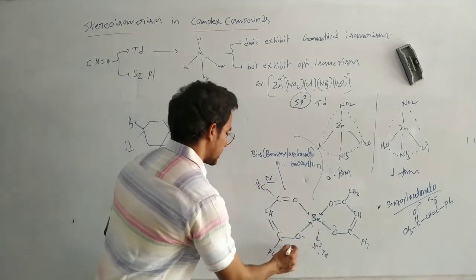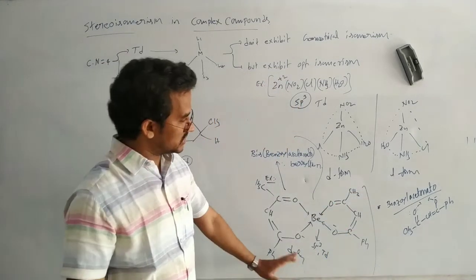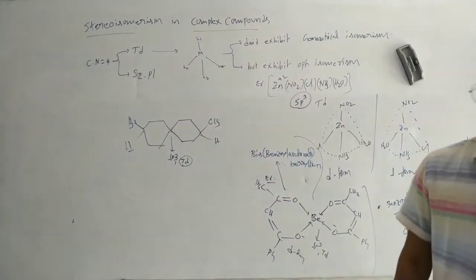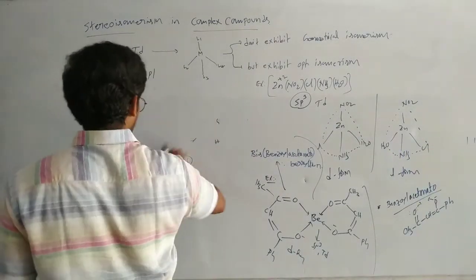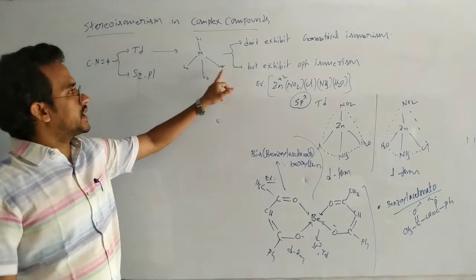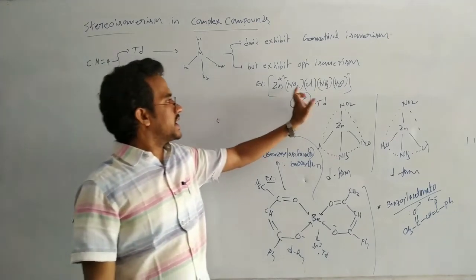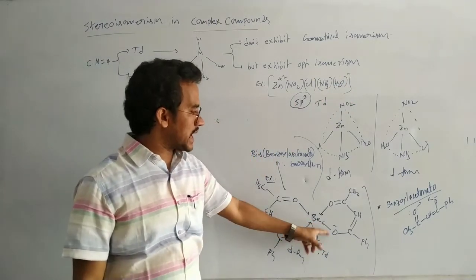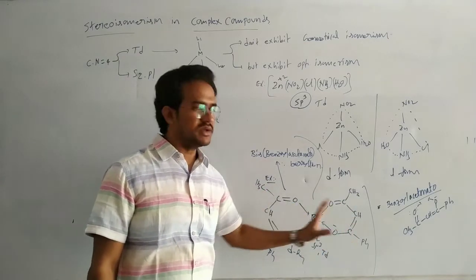Suppose it is the dextro form, then we have the L form. So this one exhibits optical isomerism. Tetra-coordinated complex compounds with tetrahedral geometry do not exhibit geometrical isomerism, but exhibit optical isomerism. They are the examples. Here the ligands must be different. The donor atoms are the same, but the ligand is unsymmetrical, with a methyl on one side and a phenyl on the other.